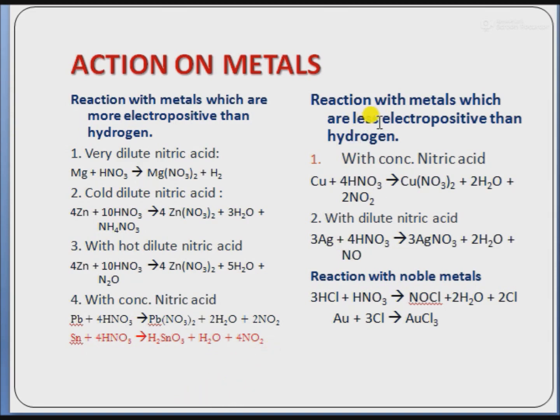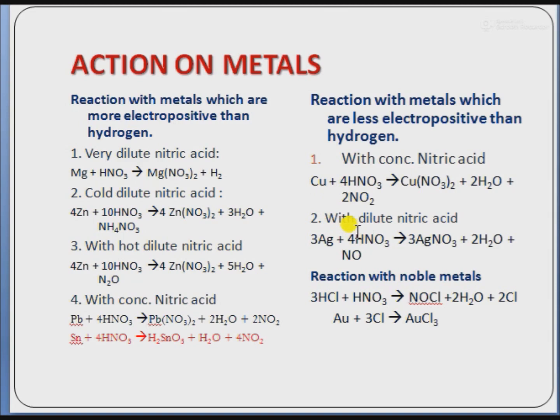The next category is the reaction with metals which are less electropositive than hydrogen. First, with concentrated nitric acid, like copper, silver, mercury, etc. These are the less electropositive metals than hydrogen. When they react with concentrated nitric acid, they form their nitrates plus water plus evolution of nitrogen dioxide. As in the case of copper, when copper reacts with concentrated nitric acid, it forms copper nitrate plus water plus NO2.